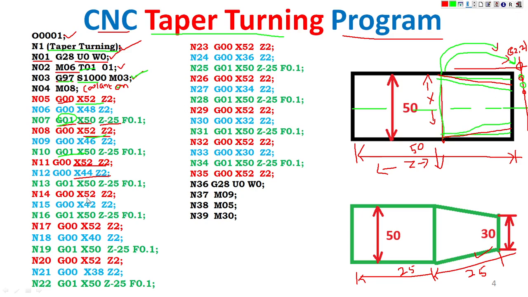Next, similar: X52 and 2, the original position 52 comma 2. Next is 42, here also 42 comma Z2. Then X is 50, Z25, so it travels from 42 to 50. Then next, original position 52 to 40, rapid position 40 into 2. Then 50 to 25. It travels and comes back to this point again.